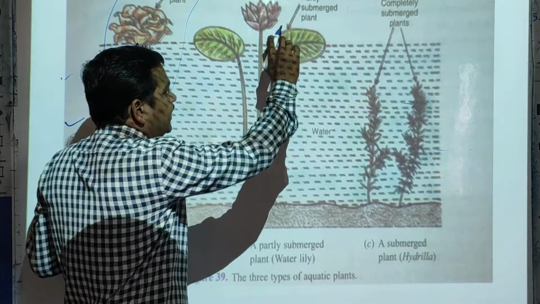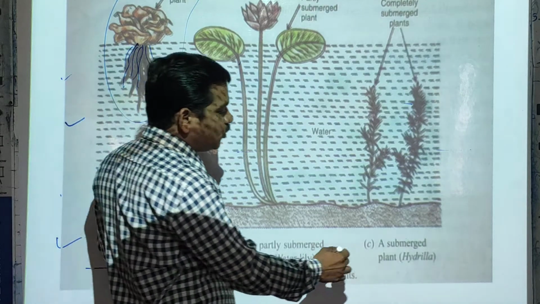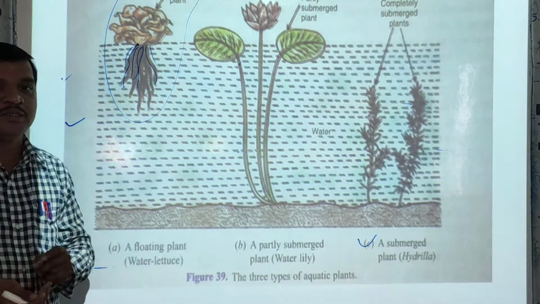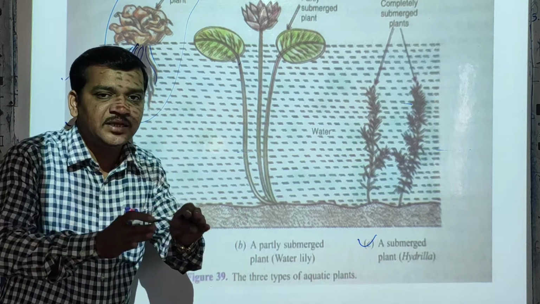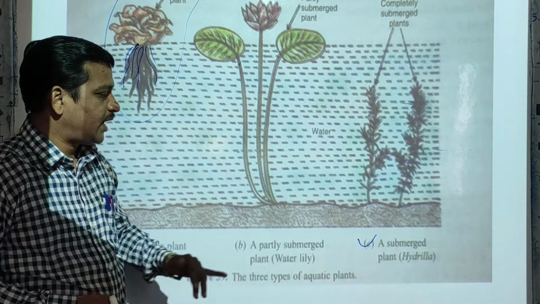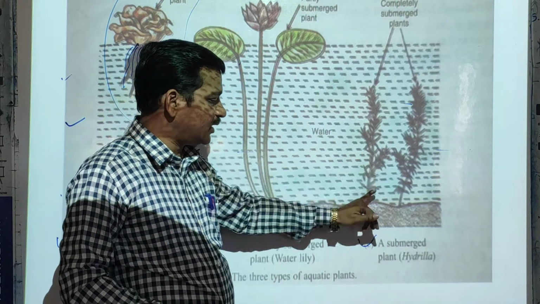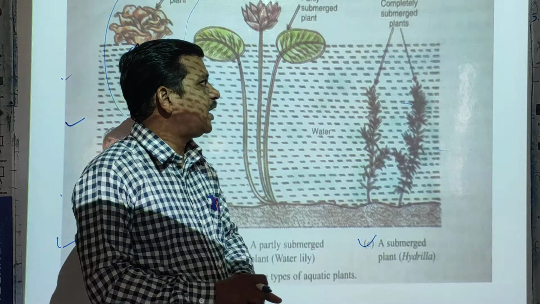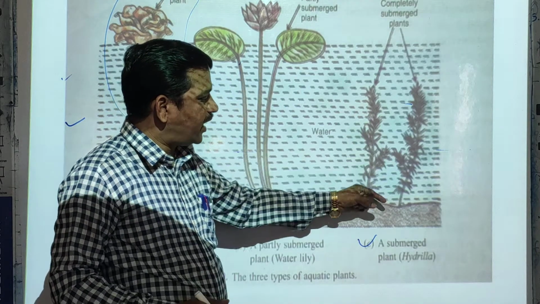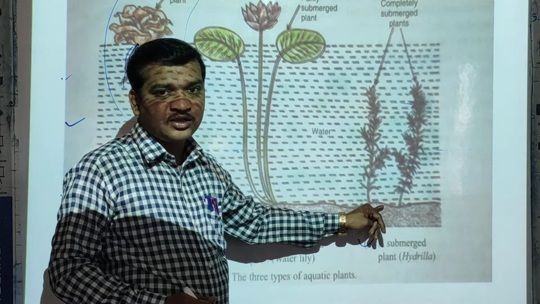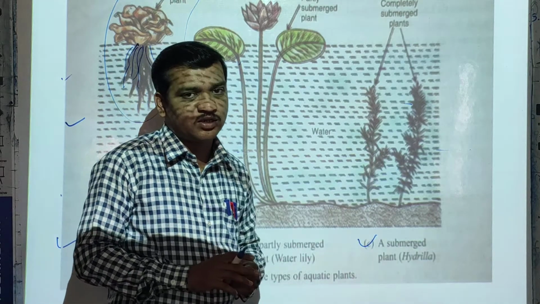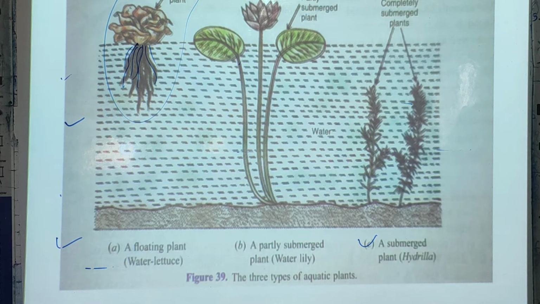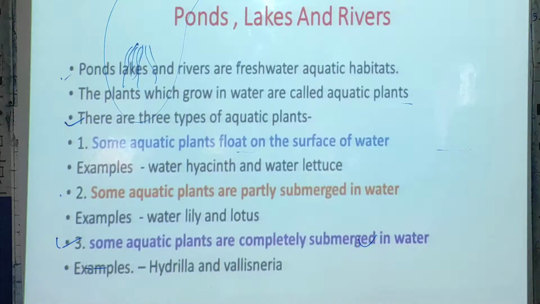Next group, the submerged plant. A submerged plant means the plant is completely under the water, as you can see here. This is one example, the hydrilla plant. These plants are fixed in the soil under the water. An example is hydrilla.